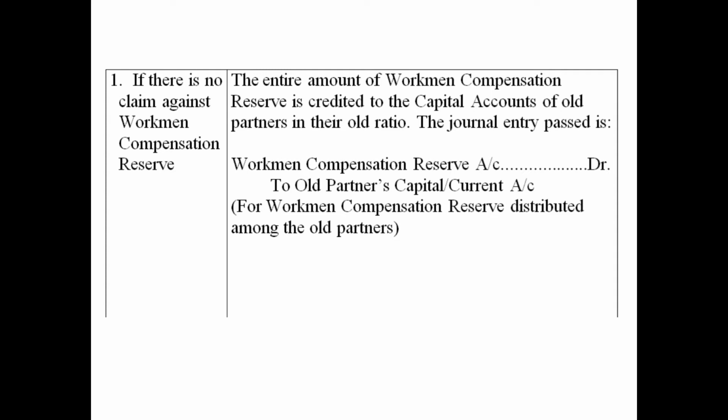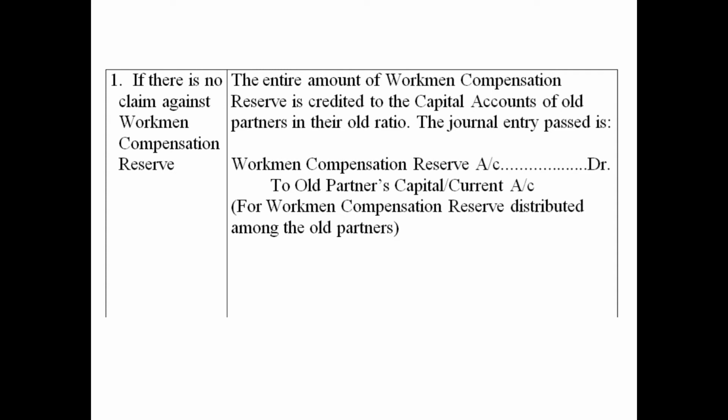As you can read, the entire amount of workmen compensation reserve is credited to the capital accounts of old partners in their old ratio. If the method is fluctuating, it will be transferred to capital account, and if the method is fixed, it will be transferred to current account. That is quite obvious. In the old ratio, the journal entry passed is workmen compensation reserve account debited to old partners' capital or current account.